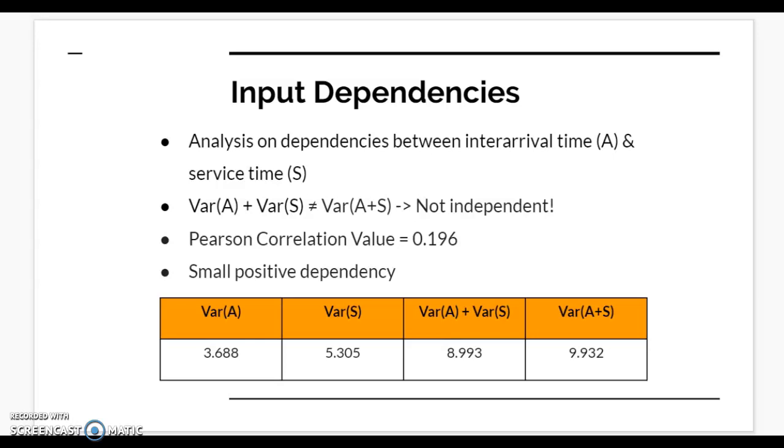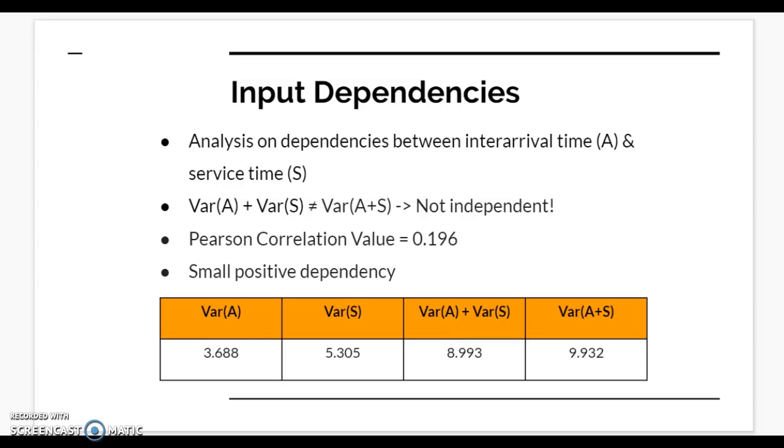Before getting into analysis on the output variables, it's important to analyze the dependencies in the input variables as they can affect the output variables. In this simulation, the two most important input variables are the inter-arrival time and the service time. Using the equation shown, the two variables were proven to be dependent.